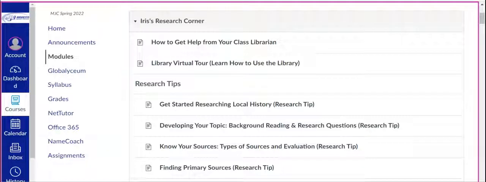Iris, your class librarian. Local newspapers are a great source for finding local information. Our local newspaper is called the Modesto Bee. During the 1920s, it was called the Modesto Herald, which is not available online. You can find it at the Stanislaus County Free Library.